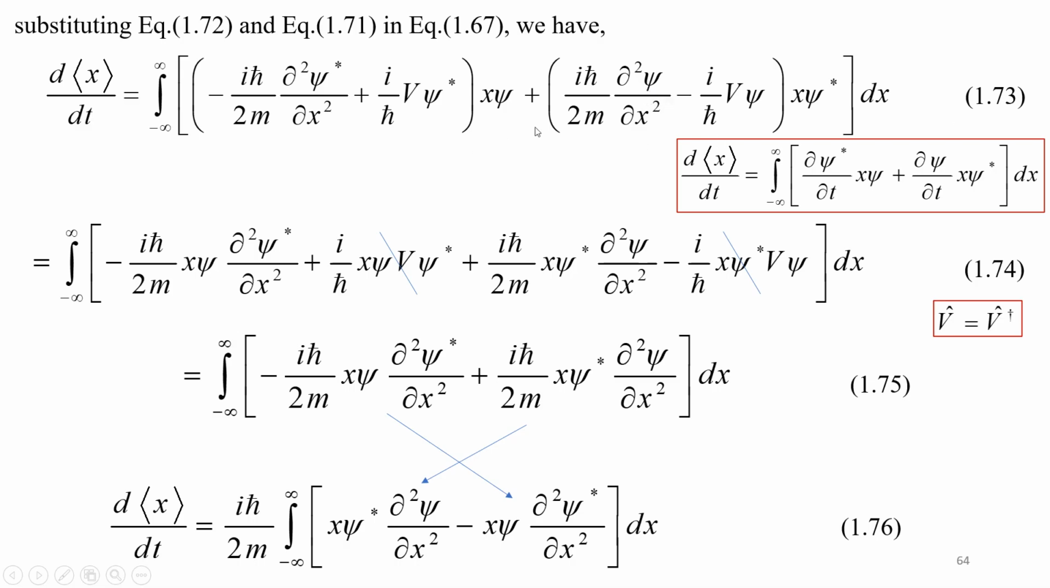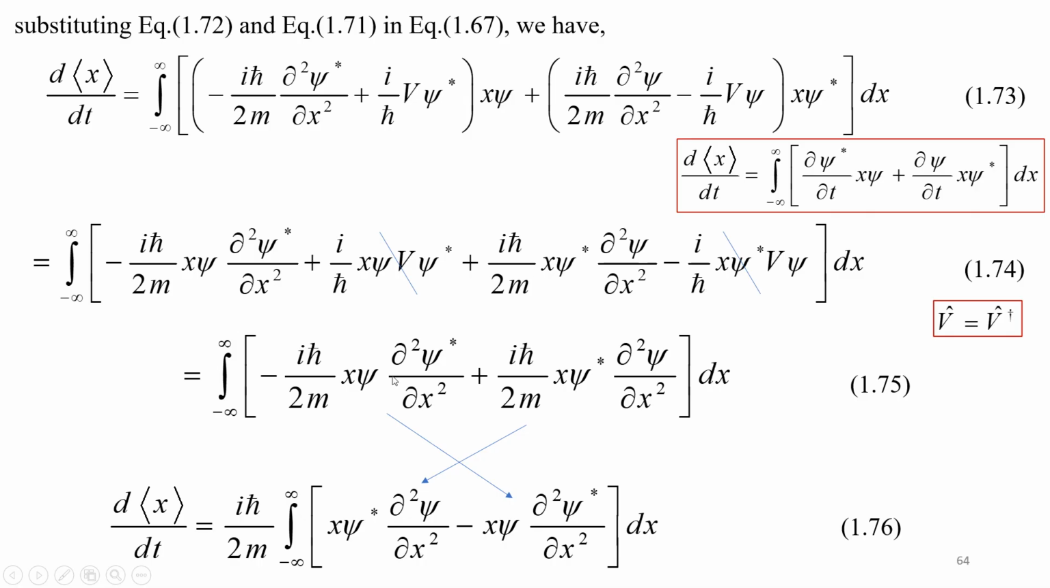Now we just multiply x, y inside. So we will have the first term multiplying x, y inside to the second term. Similarly, for the second expression in equation 1.73, we will have this term and this term. So we have four terms now, and the second term and fourth term will get cancelled because V is the potential operator. So these four terms can be simplified as 1.75.